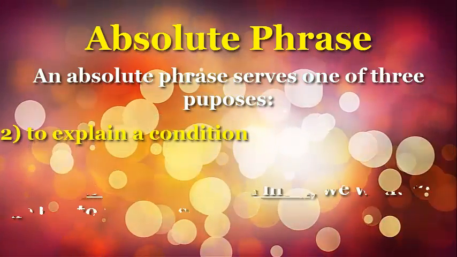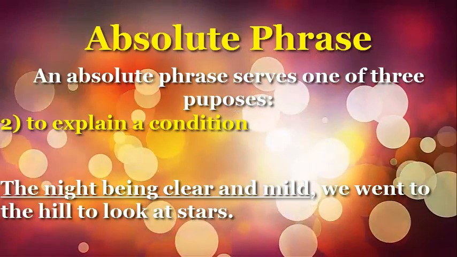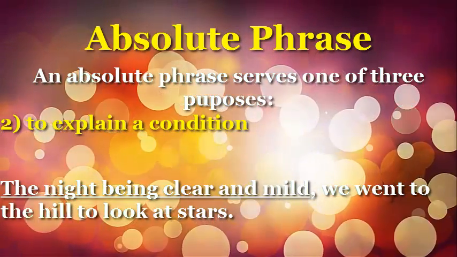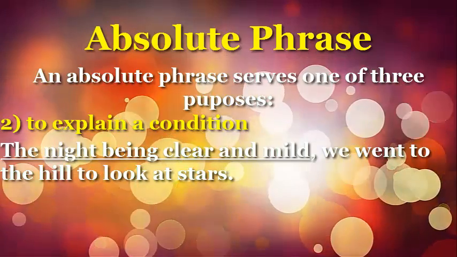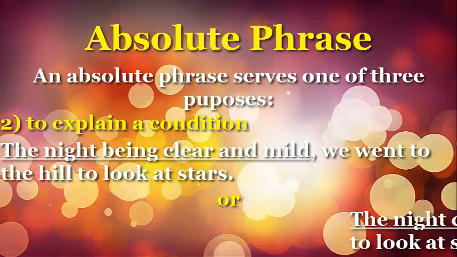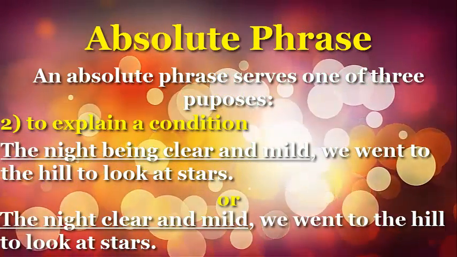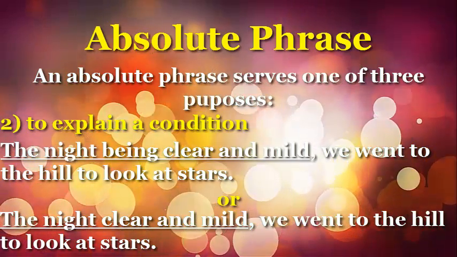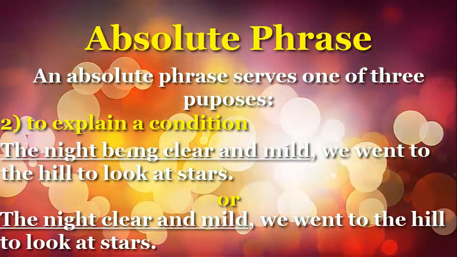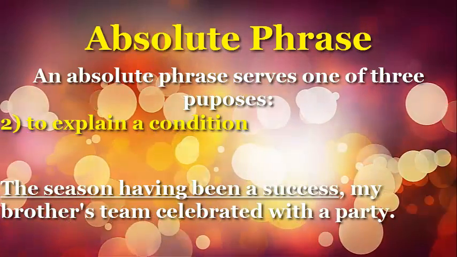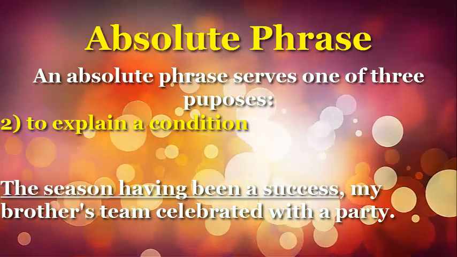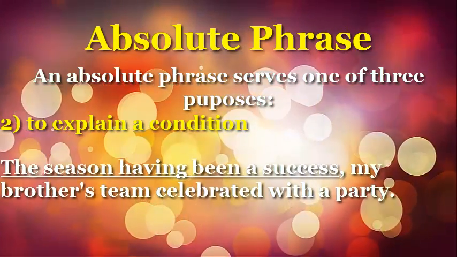To explain a condition. The night being clear and mild, we went to the hill to look at stars. Or, the night clear and mild, we went to the hill to look at stars. The season having been a success, my brother's team celebrated with a party.